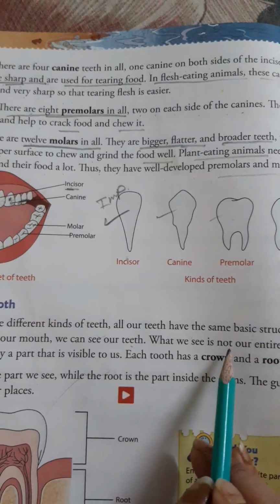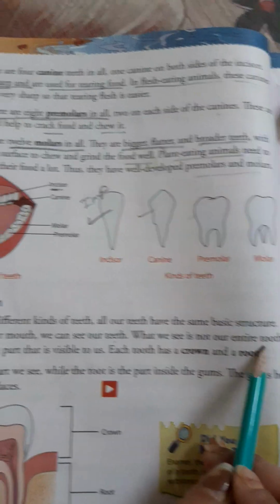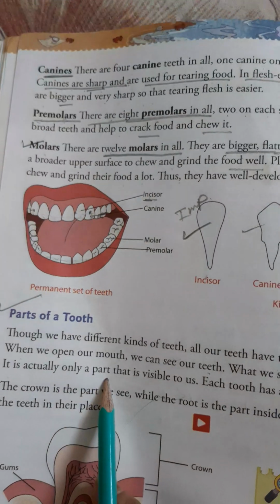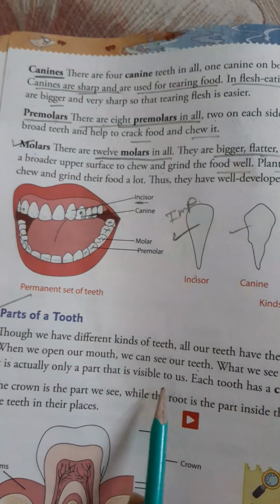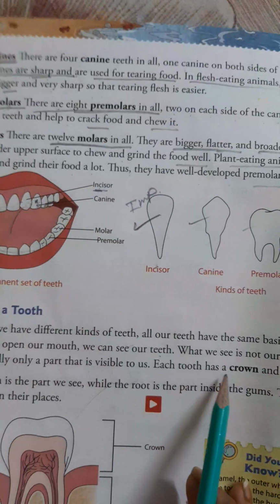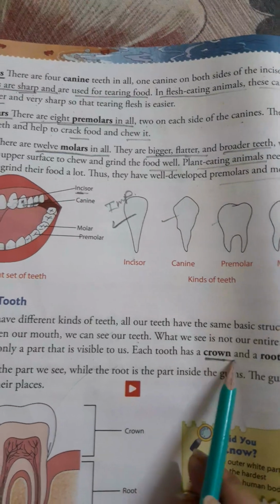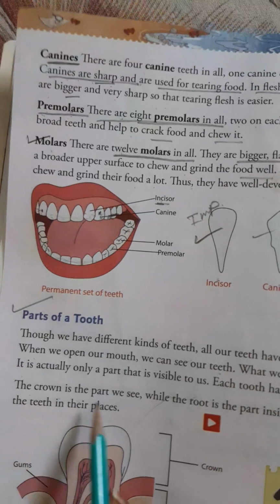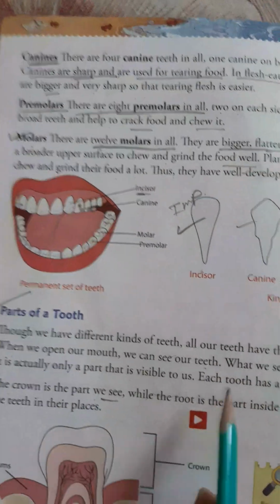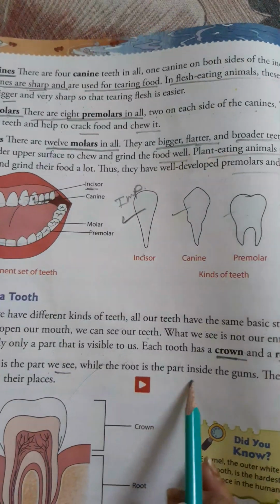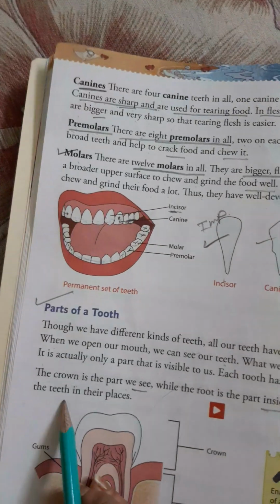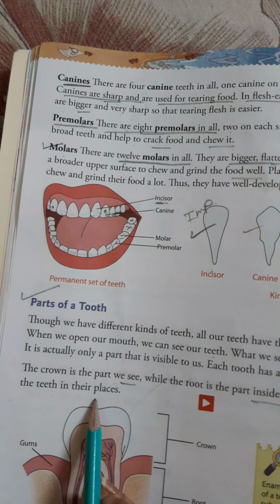What we see is not our entire tooth. It is actually only a part that is visible to us. Each tooth has a crown and a root. The crown is the part we see, while the root is the part inside the gums. The gums hold the teeth in their places.